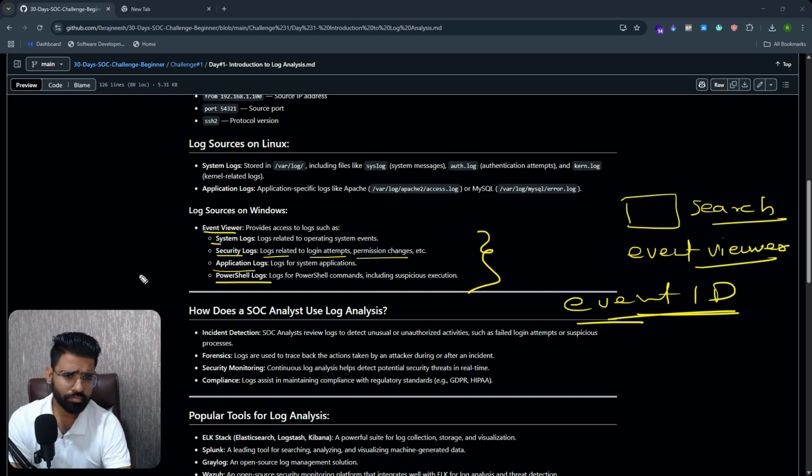Remember this. For security professionals, there is one more very important type of log which is not mentioned here, because usually it needs to be installed separately. It's called Sysmon.